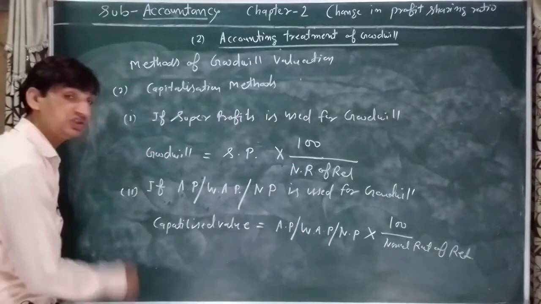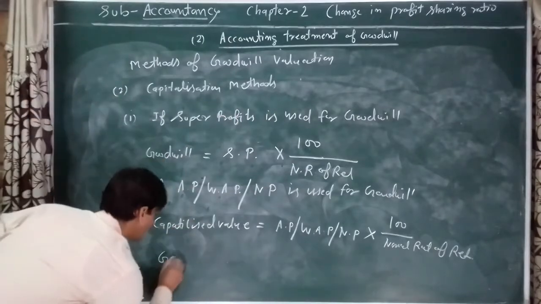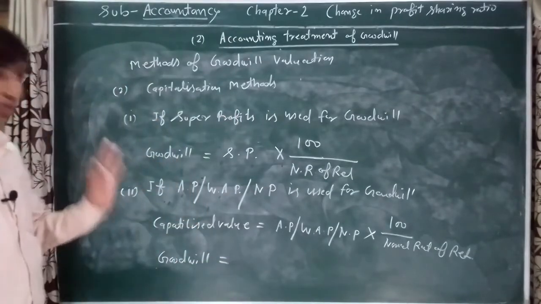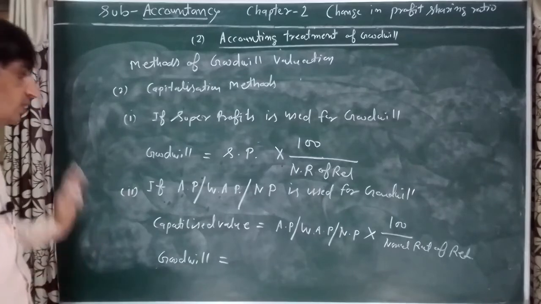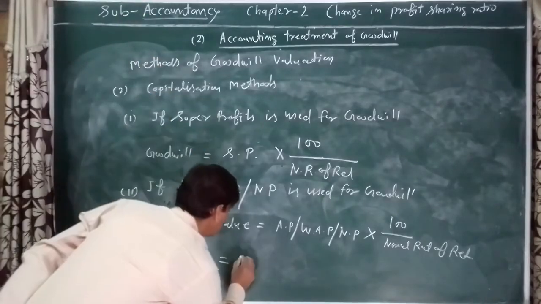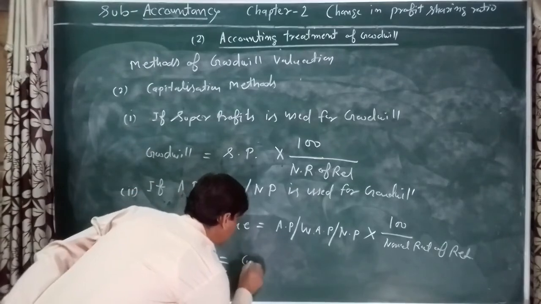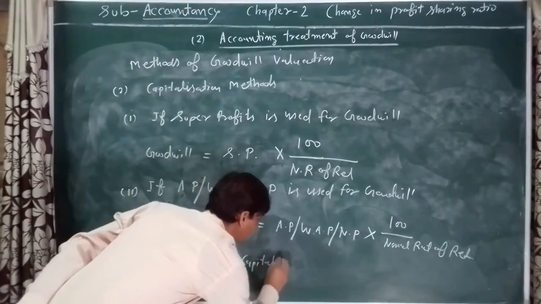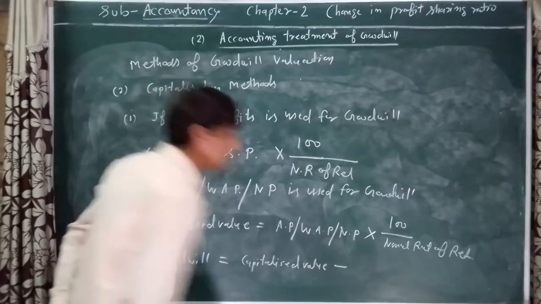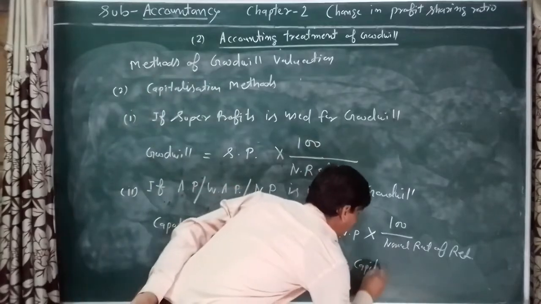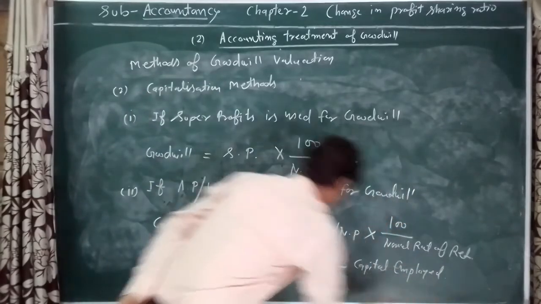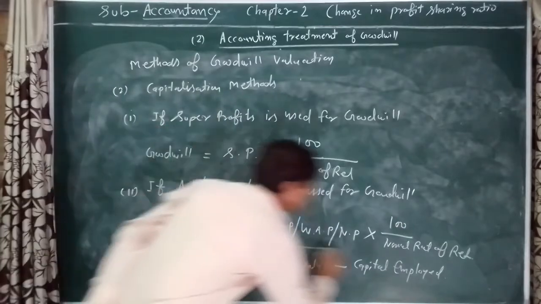And for calculation of goodwill, goodwill is equal to capitalized value minus capital employed. That will be the value of goodwill.